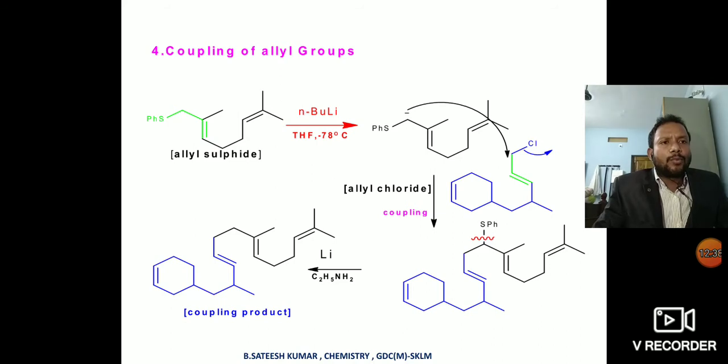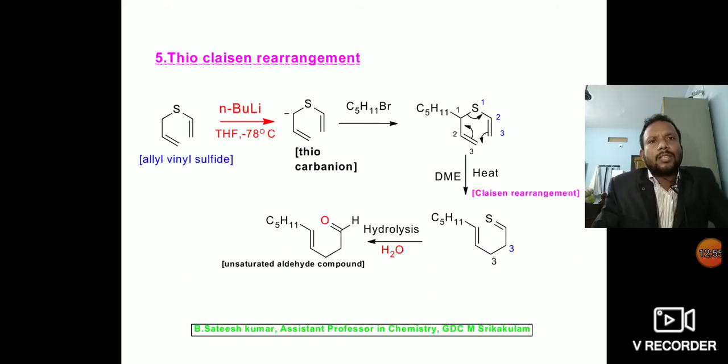Finally, the sulfur is removed from the reaction mixture by simply treating the coupled product with lithium and ethylamine to give the coupling product.